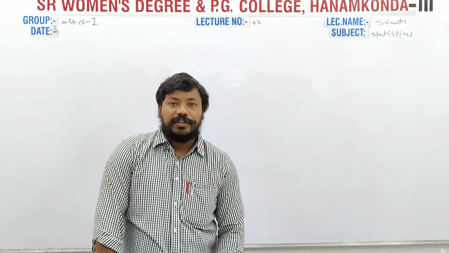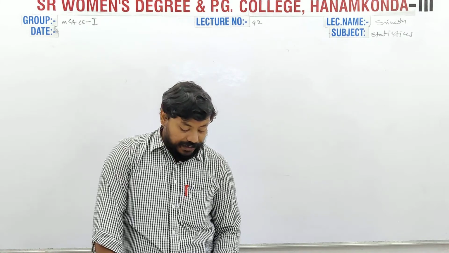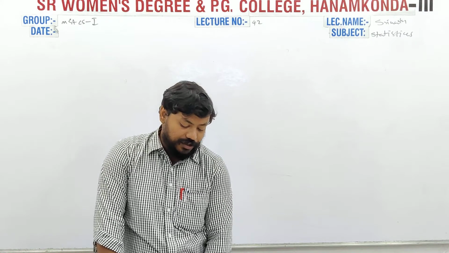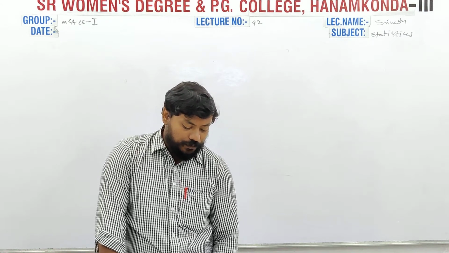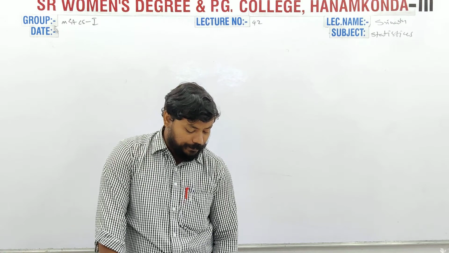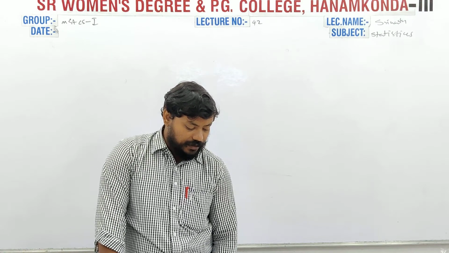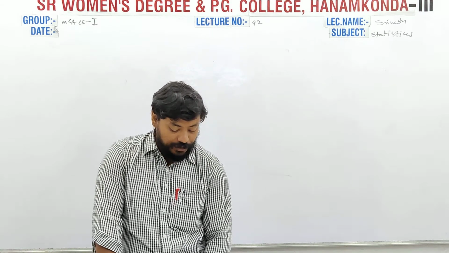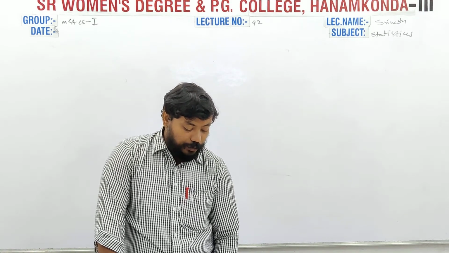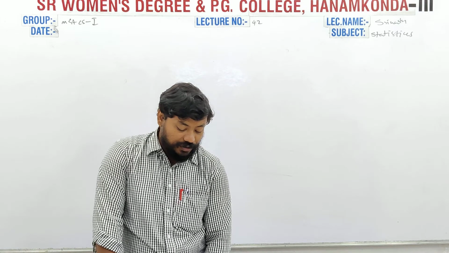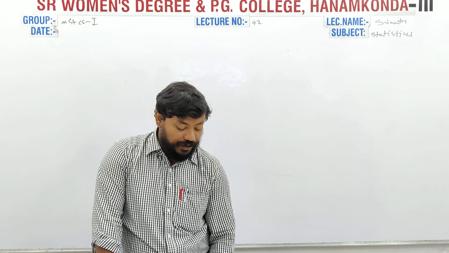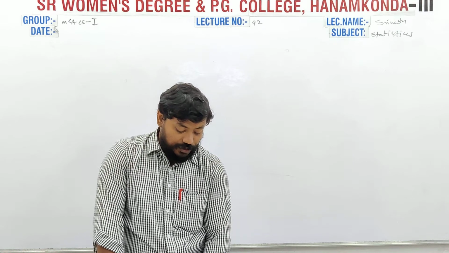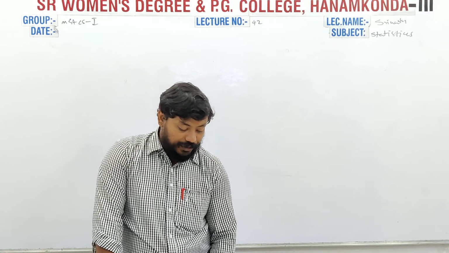So the characteristic function of the exponential distribution is completed, and the moment generating function is also completed. Tomorrow we will discuss the CGF, cumulative generating function of the exponential distribution, the additive property, the lack of memory or memoryless property, and the properties of the exponential distribution. It will be complete tomorrow.